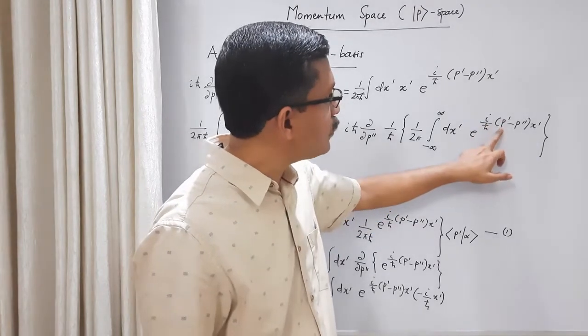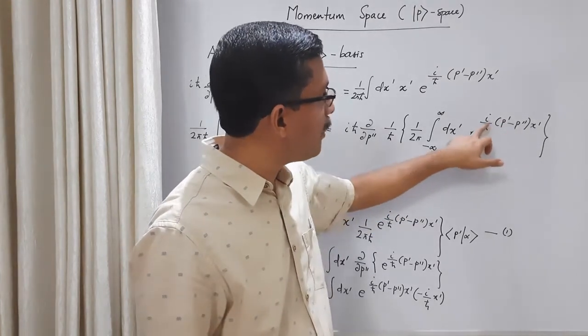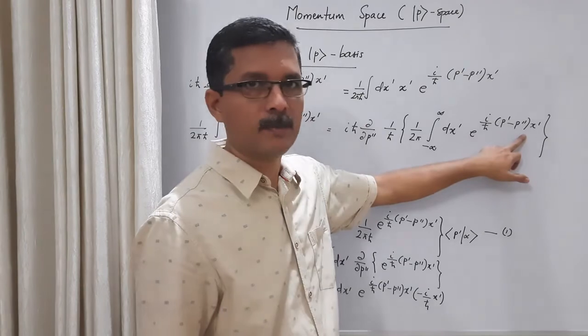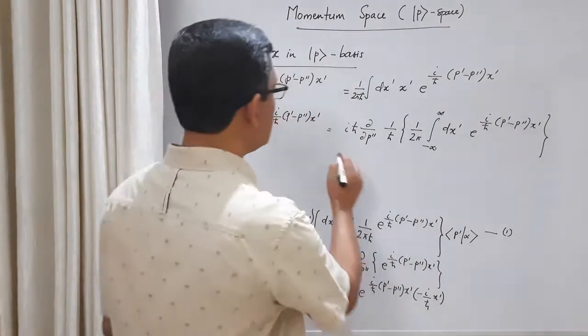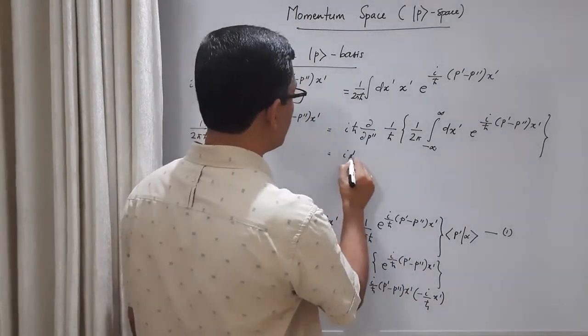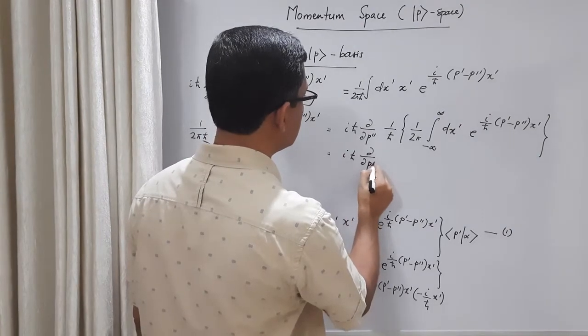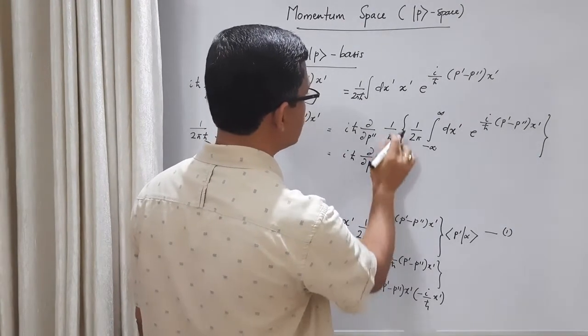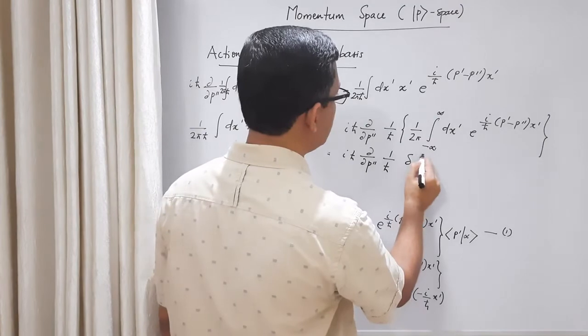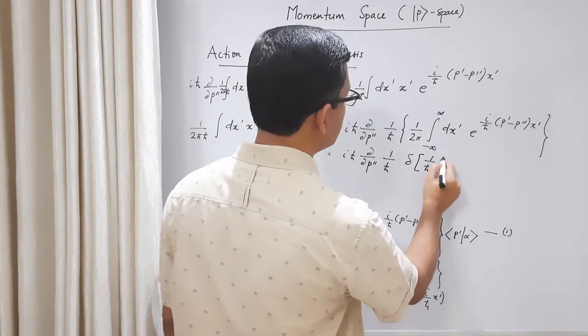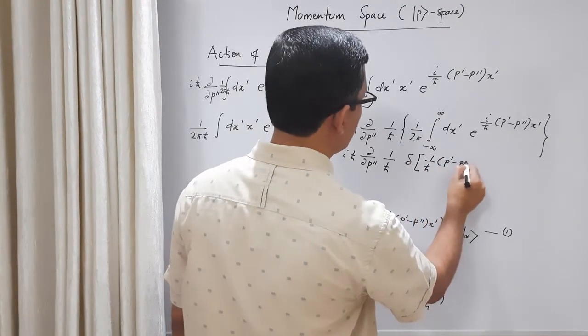So here, instead of x prime minus x double prime, we have 1 by h cross times (p prime minus p double prime). So this term in the curly bracket we can write as, there is an extra h cross here, delta of 1 by h cross times (p prime minus p double prime).